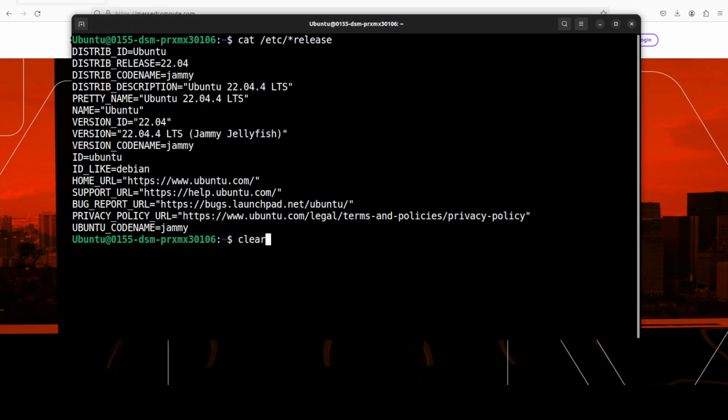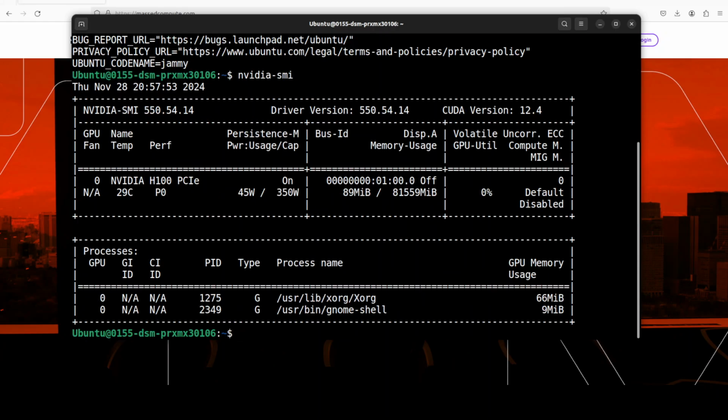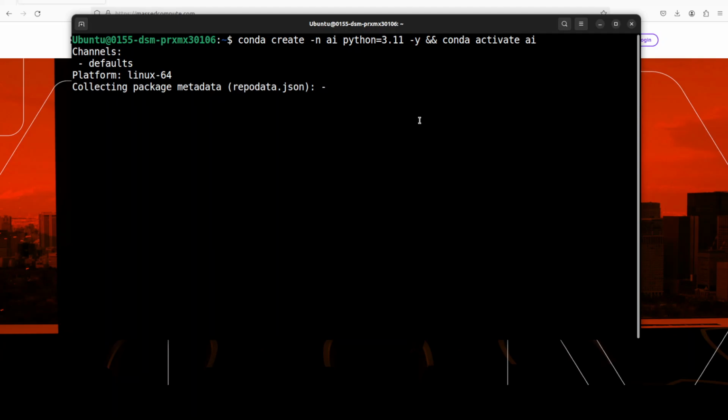This is my Ubuntu system, and I have one GPU card which is an NVIDIA H100 with 80 GB of VRAM. It's a huge model, and that is what is required for it. Let me clear the screen. Now, first up, as usual, let's create a virtual environment. You can go with Conda, which I would highly recommend, or you could go with a Python virtual environment, but I would suggest let's go with Conda.